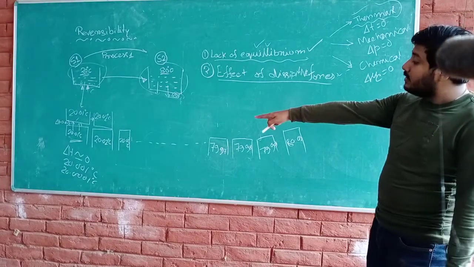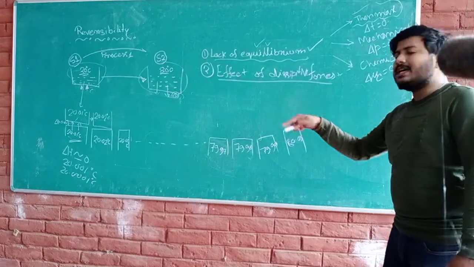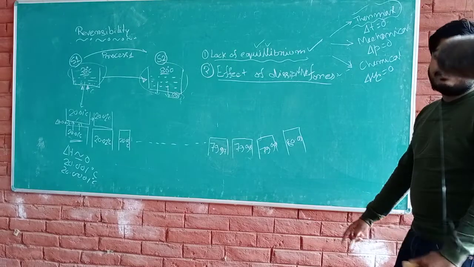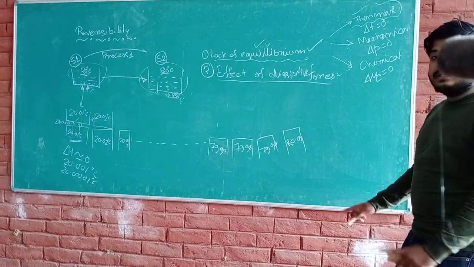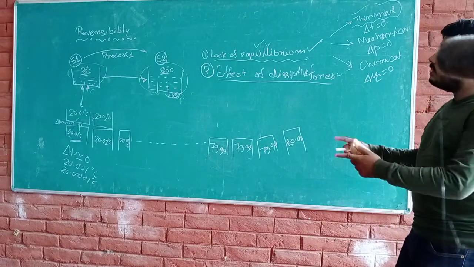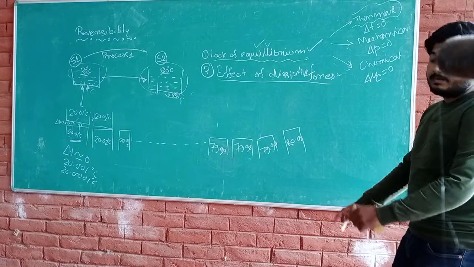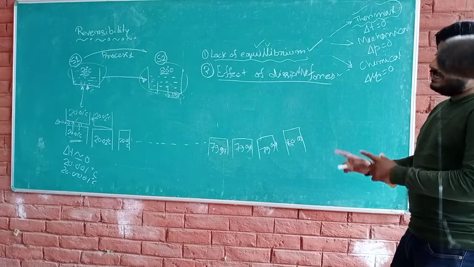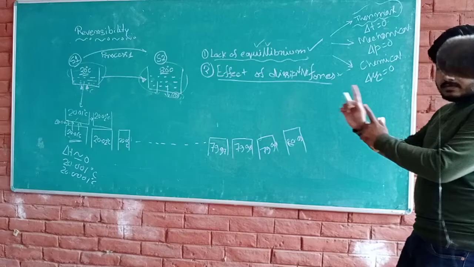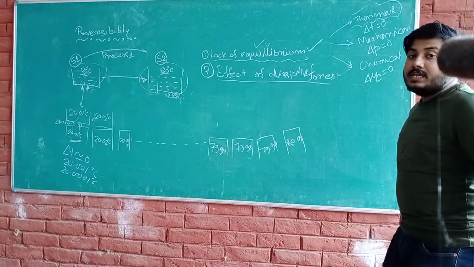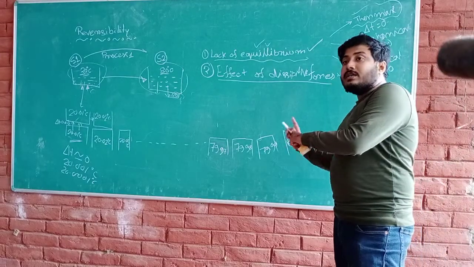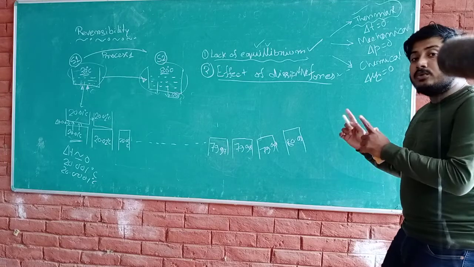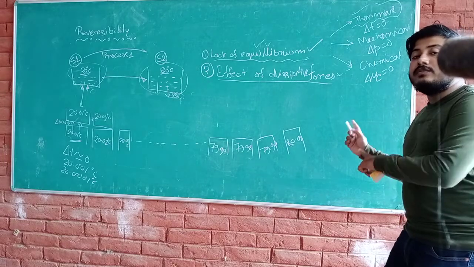Okay, and if we decrease the step, it will take an infinite amount of time. If a process takes an infinite amount of time, then we can consider this as a reversible process. So one condition for a reversible process is that the process must go through infinitely small steps, and it will take an infinite amount of time.